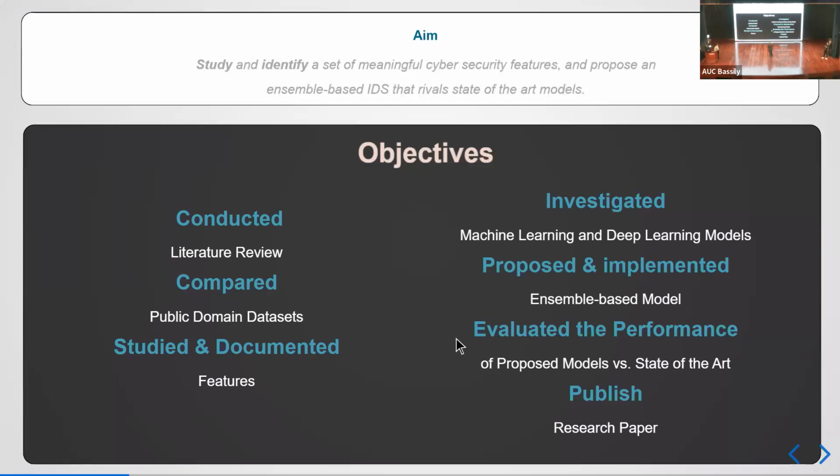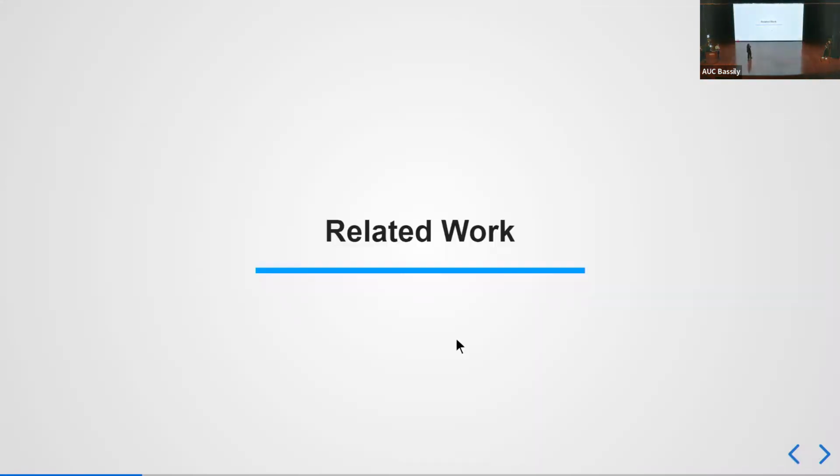We then investigated multiple machine learning and deep learning models, and we have decided to go with an ensemble machine learning model. This model was evaluated against all of the state-of-the-art models that were found during our literature survey. We finally aim to publish our research paper by the end of this semester. Moving on to the related work with Mohammad Hesham.